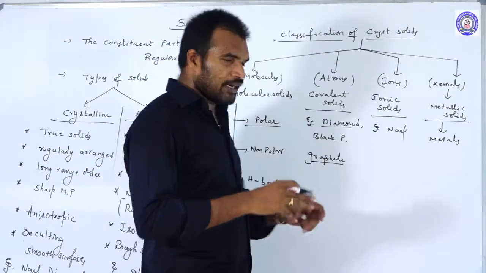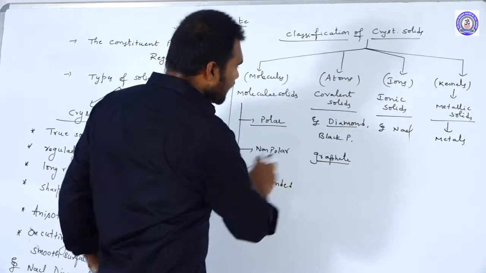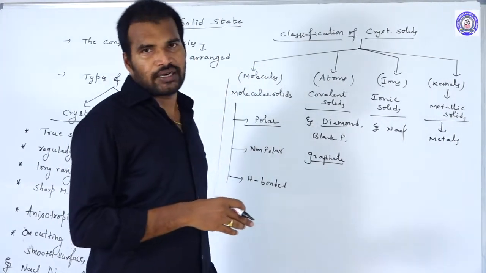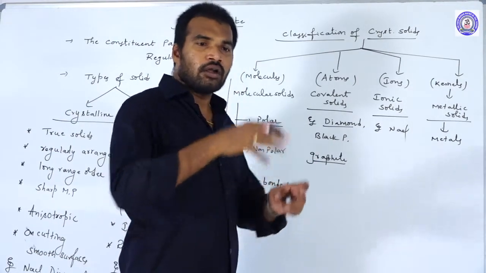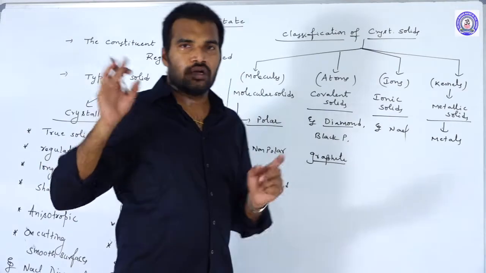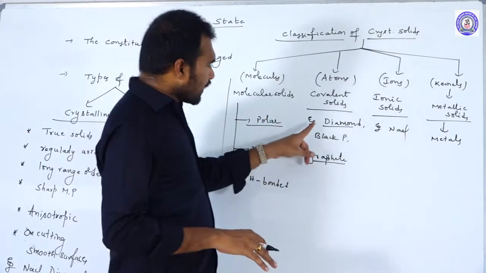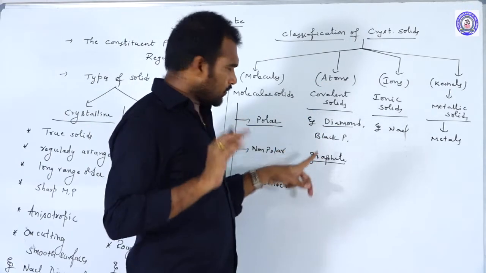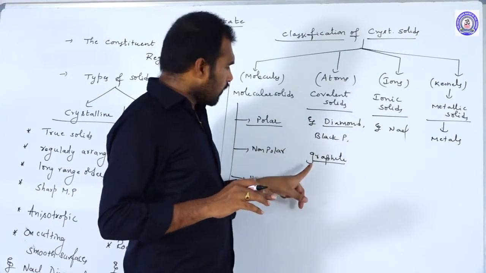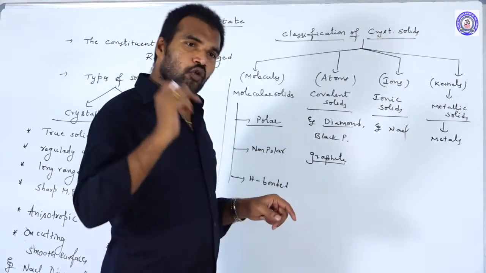What is the reason? In diamond, all 4 electrons are participating in covalent bond formation. Whereas in graphite, only 3 electrons participate in the bond formation. Every carbon atom has 1 free electron, and those free electrons result in the conduction of electricity from one place to another. That is why diamond and the remaining covalent solids are bad conductors, which are nothing but insulators. Whereas graphite is a good conductor.